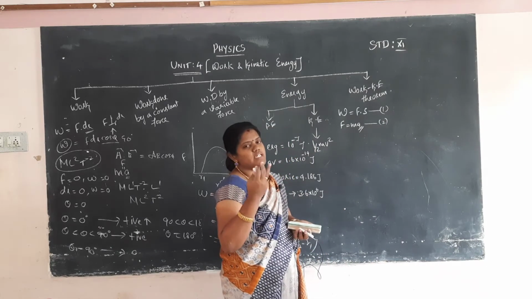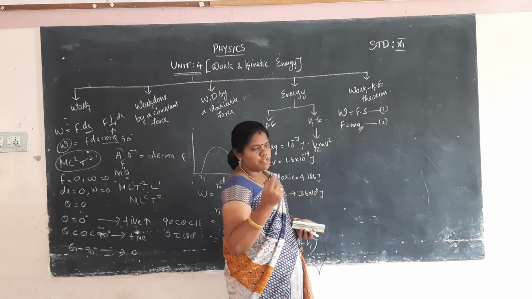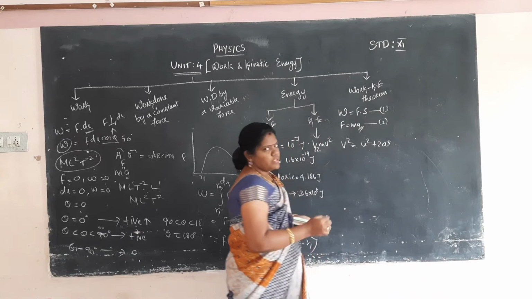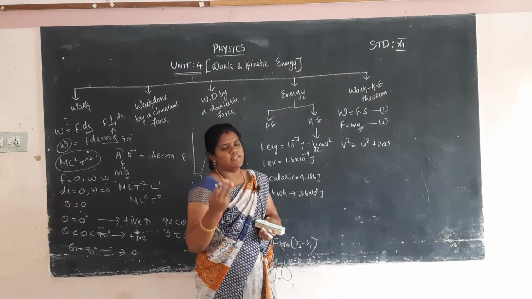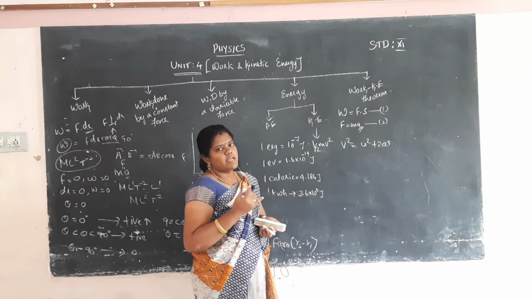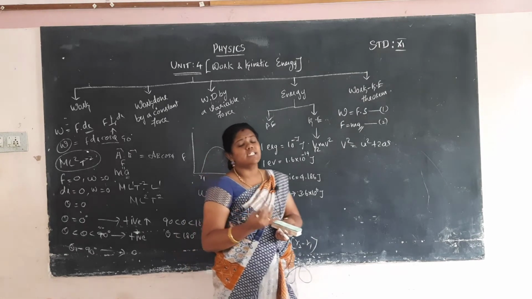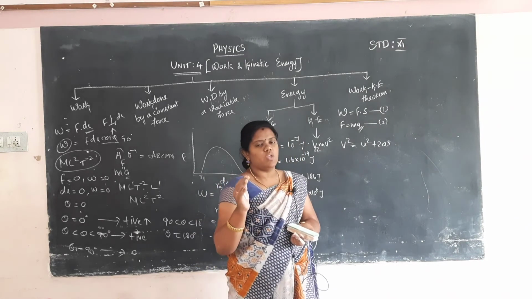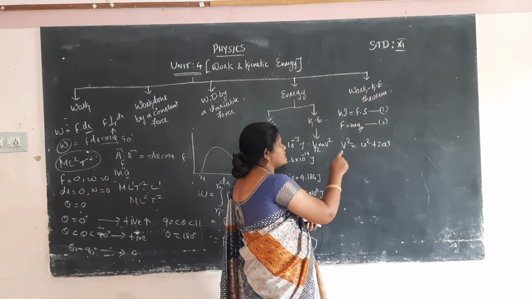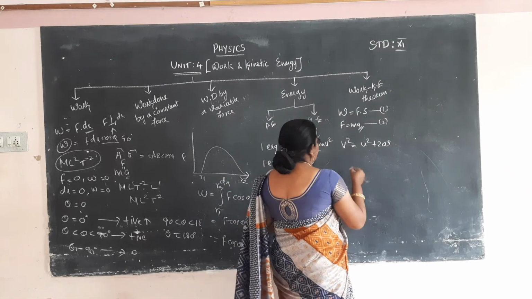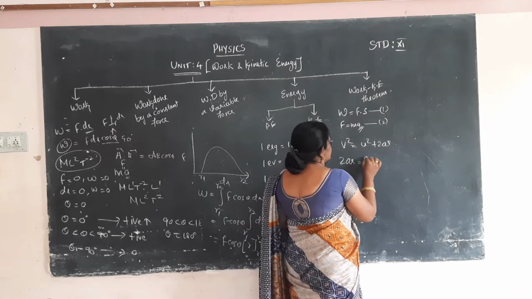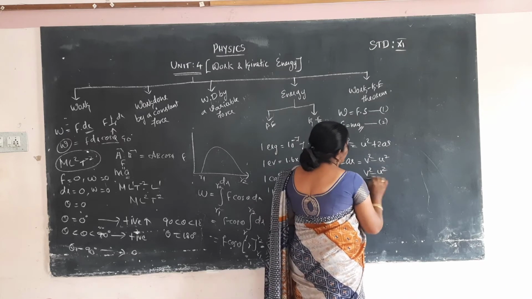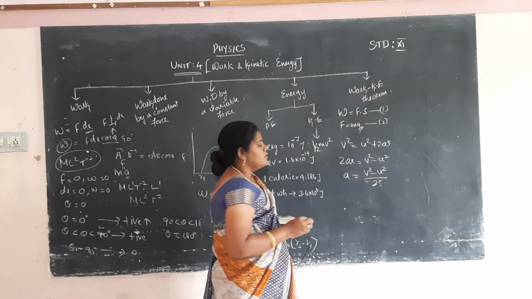We take Newton's third equation of motion: v square is equal to u square plus 2as. All of you know the three equations of motion, which you already learned in 11th standard. One is v is equal to u plus at. Second, s is equal to ut plus half at square. And third, v square is equal to u square plus 2as. This is the formula we use to calculate the a value. So 2as is equal to v square minus u square. We want a only, so a is equal to v square minus u square by 2s. This is the a value.